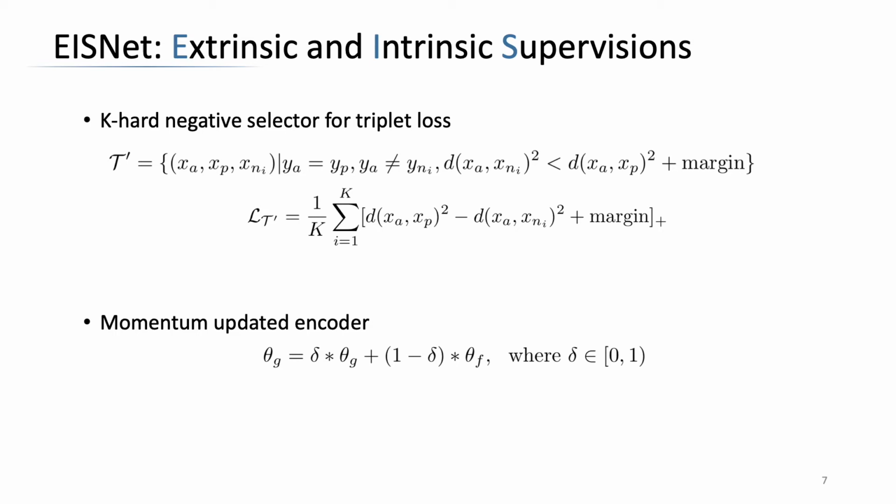The objective function is to minimize the distance between anchor and positive sample and maximize the distance between anchor and negative sample. The momentum encoder parameter theta k is updated as a moving average of encoder parameter theta f. For more details, please read our paper.